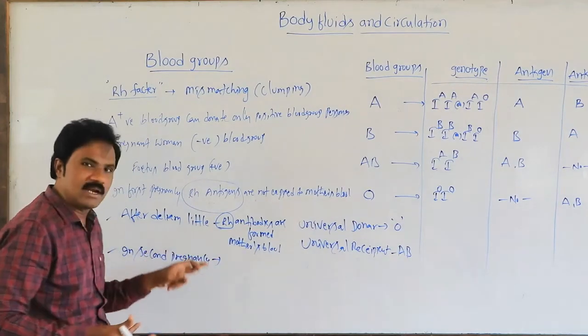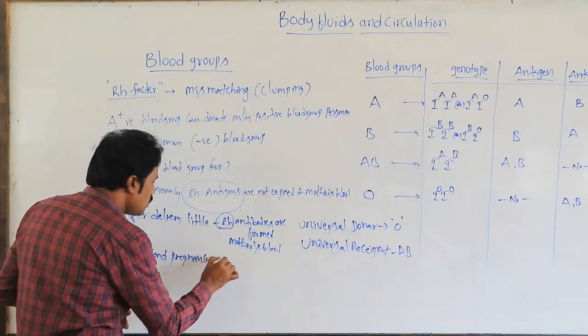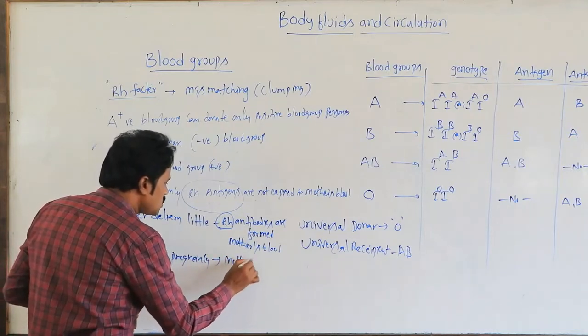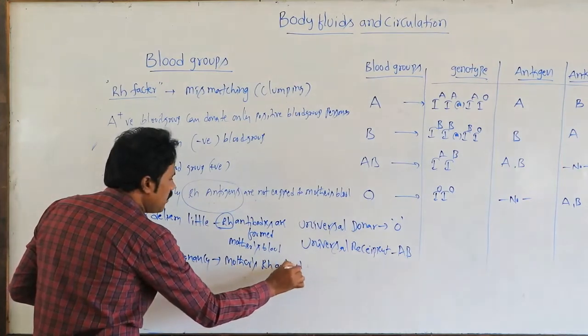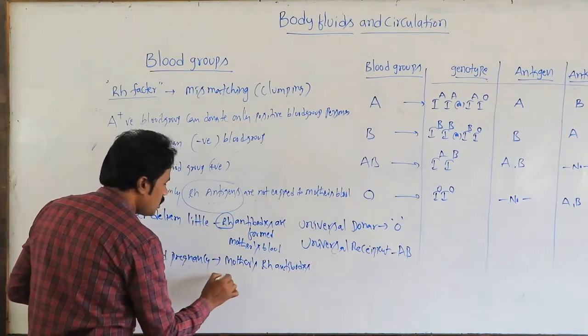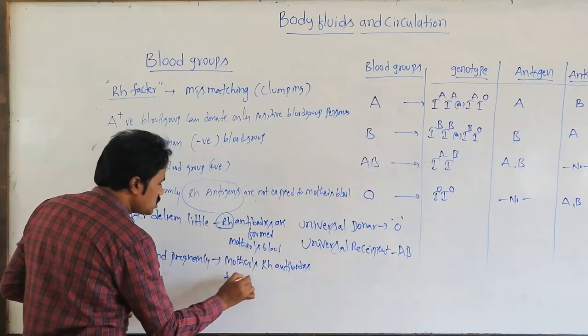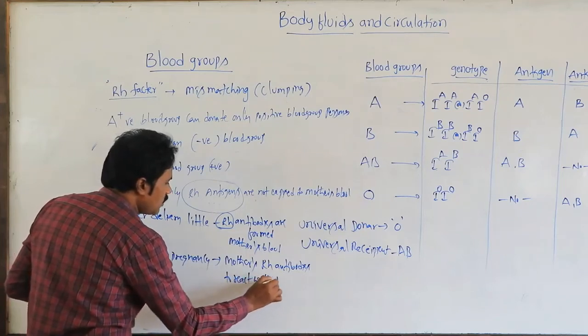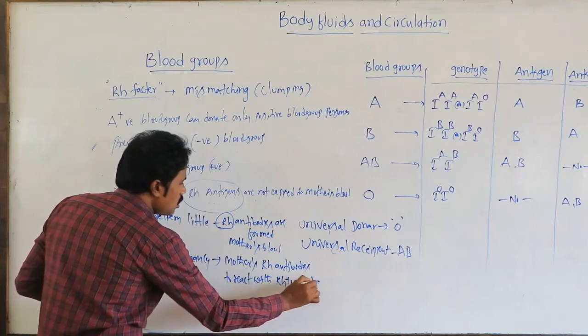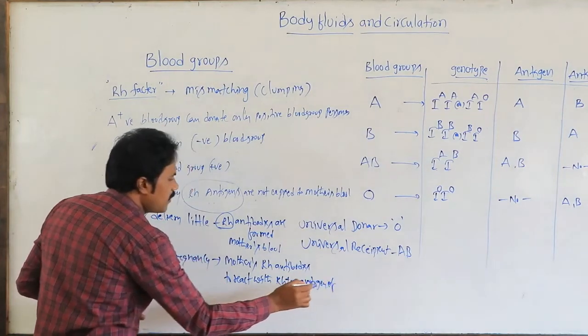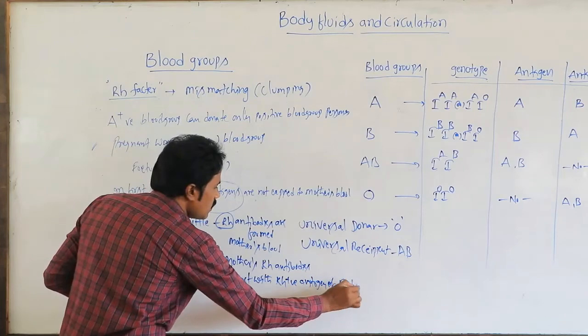Whenever she enters the second pregnancy, the mother's RH antibodies react with the RH positive antigen of the fetus, as one is positive and one is negative.